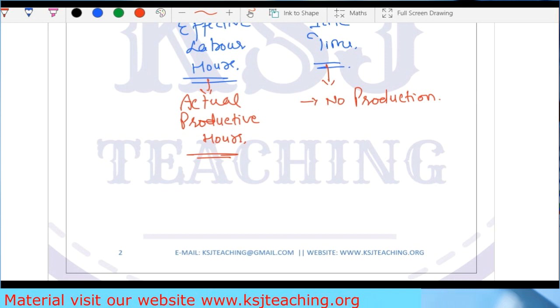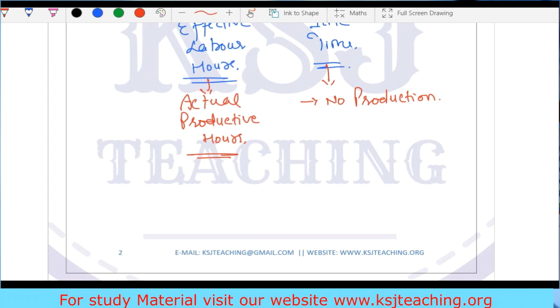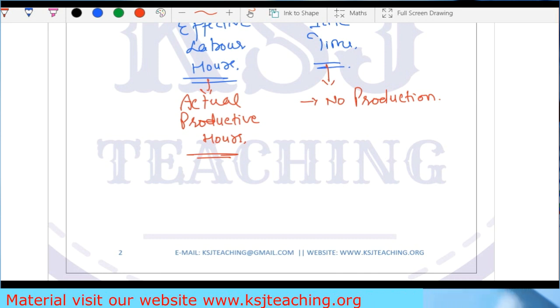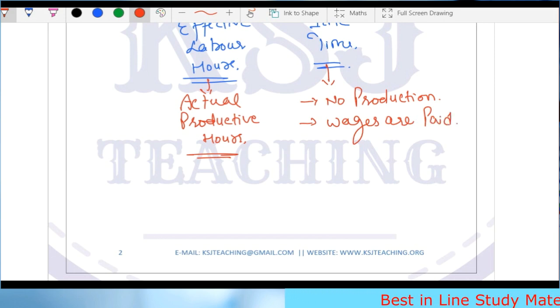Because he is not contributing to the production, will I deduct your salary for that time? Can you do that? Sir, we are not so insensitive towards our workers. We cannot be. Clear? So what is idle time? Idle time is the time for which wages are paid, but there is no production during this idle time.